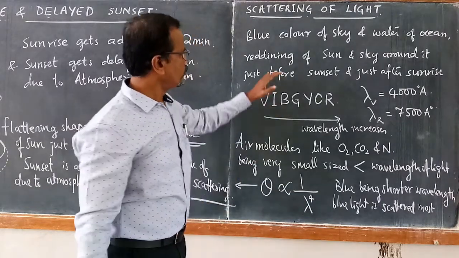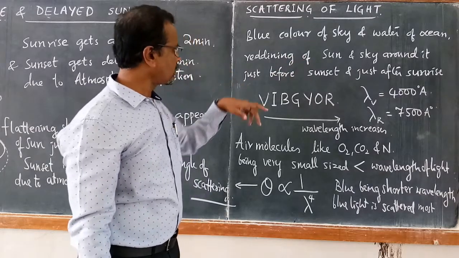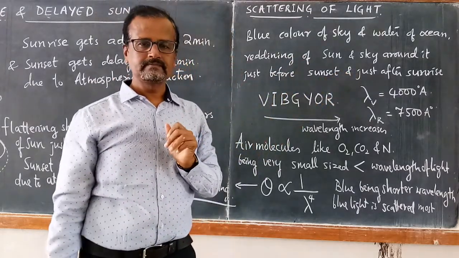This is how we can give the reason for reddening of the sun and the sky around it just before the sunset and just after the sunrise.